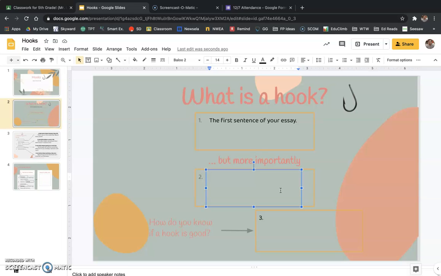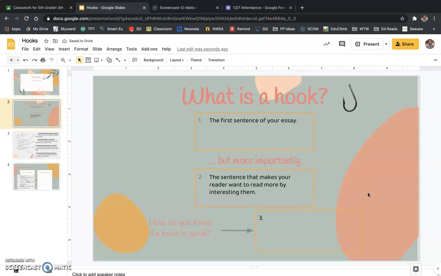what a hook is, I know that sentence is a little bit long. If you need to pause right now, you can. But more importantly, what the hook is, it is that sentence that is going to make the person reading your essay want to read more, by making it more intense, making it more interesting.